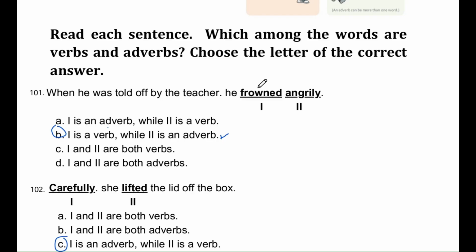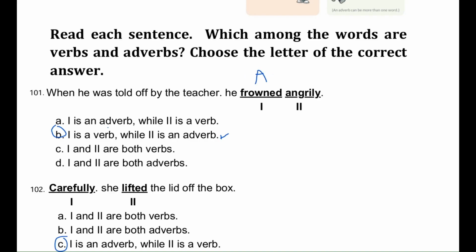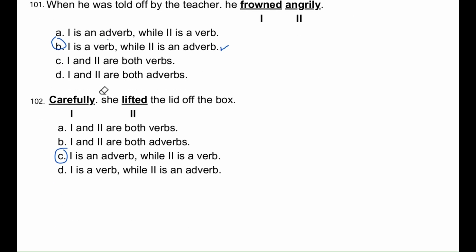Explanation. Frowned is an action, something someone does, so that makes it a verb. Angrily describes how he frowned, telling us more about the action, so that makes it an adverb. Moving on to question number 102. Carefully, she lifted the lid off the box. Here we are looking at I, carefully, and to, lifted.